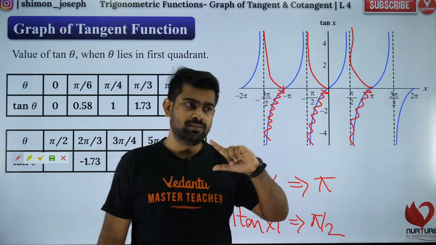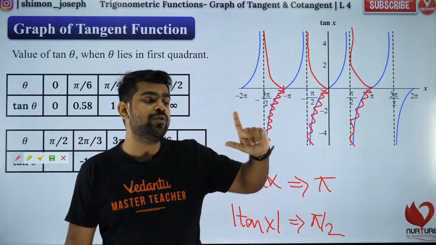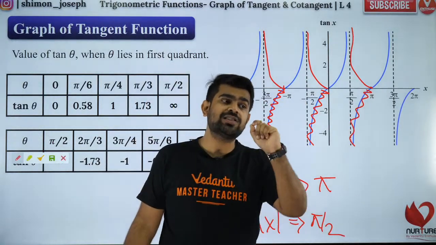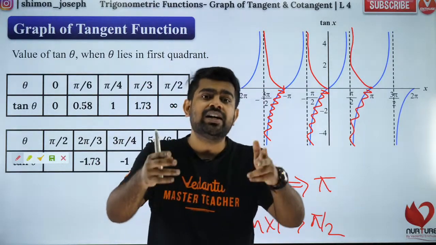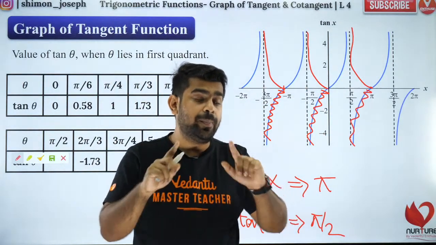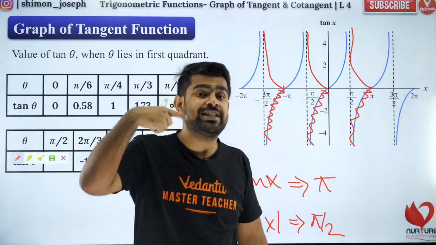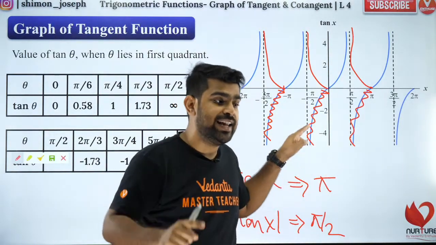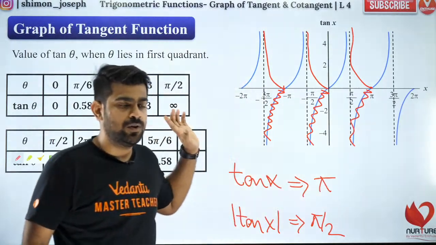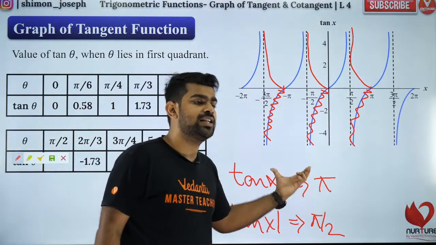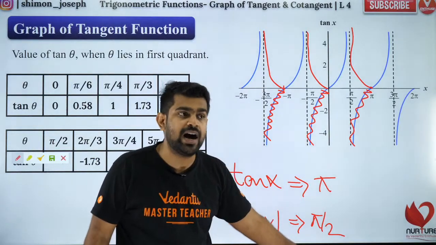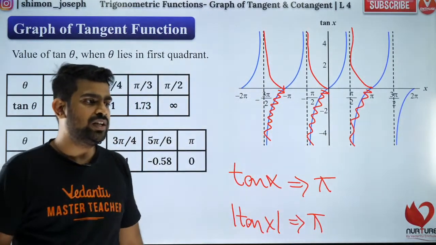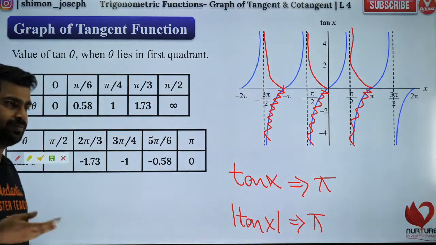Chiranjeevi? No, I did not say that. I told only for sine and cos it will become half. Only for sine and cos, when you put modulus, the period will become half. But for tan and cot, I told you I'll explain it. That's why I'm explaining it now. I'll explain it today, and I did explain it now. So for tan, just because you put modulus, it will not become half. It will be same pi only. I hope you guys are clear. Shall I move forward? Do you all like it?